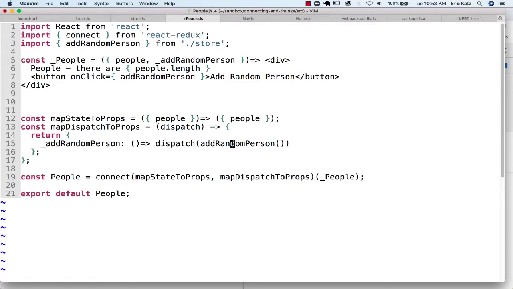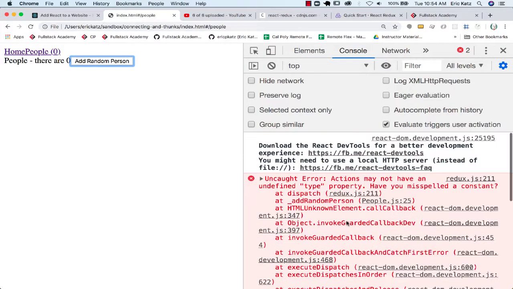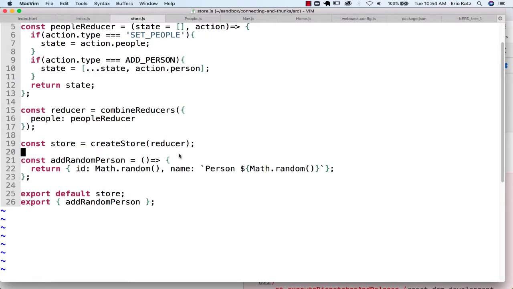And if I run this now, let me do one other thing here. And again, if this had some state to it with a form where you were filling in some information on a person, you would end up sending that back here. But now, when I dispatch, actions can't have an undefined type, so let's just go back to my store and make sure that I'm returning.